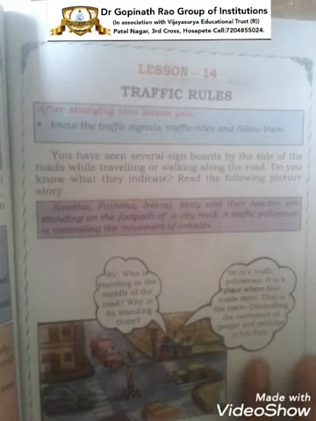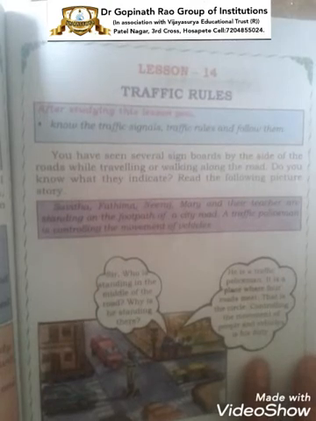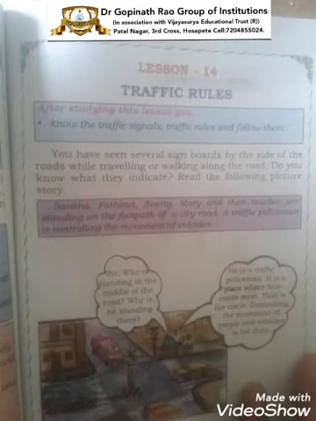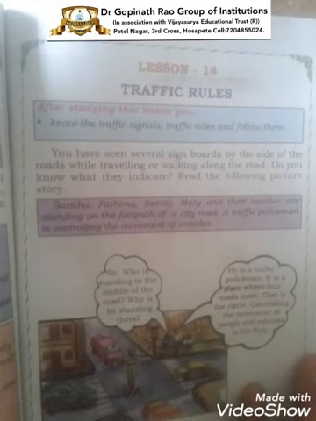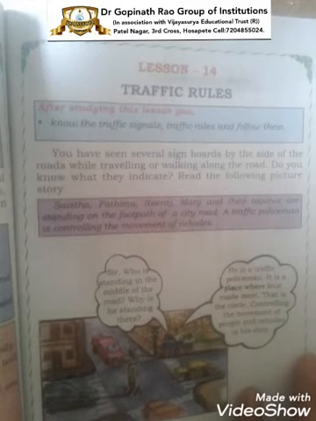Today we are going to lesson number 14, traffic rules. In this lesson we are discussing what we covered in the last video. Once again, what is the meaning of traffic rules, children? In the last video I told you, the rules that help us to travel safely are called traffic rules. Whenever anybody asks the question, you tell the answer: the rules that help us to travel safely are called traffic rules.